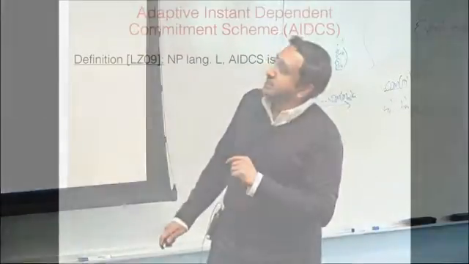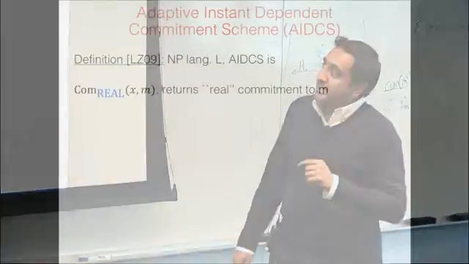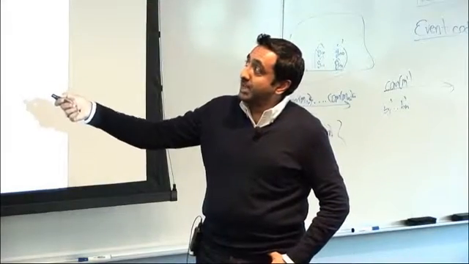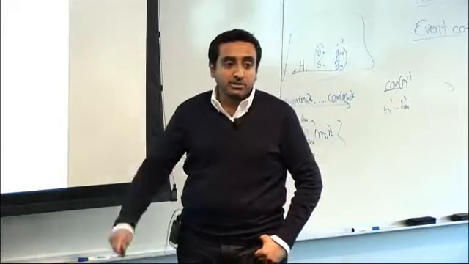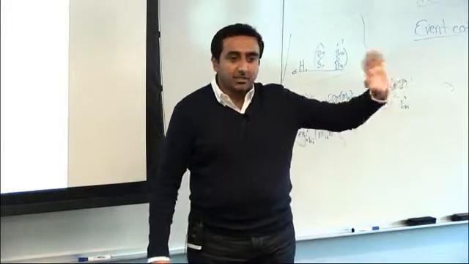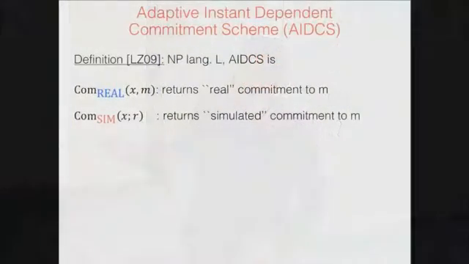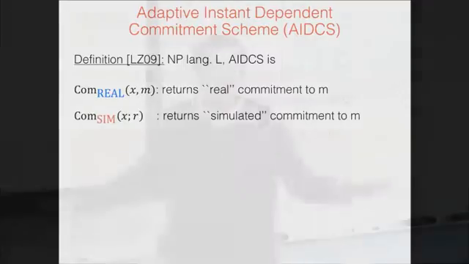This is probably my ugliest slide, but bear with me. The definition is that it has basically three algorithms. One is the real commitment scheme, that given an instance from the language L and a message produces a real commitment. For now, let's assume these are all non-interactive. There is a second algorithm which is the simulated commitment, that doesn't take any message.